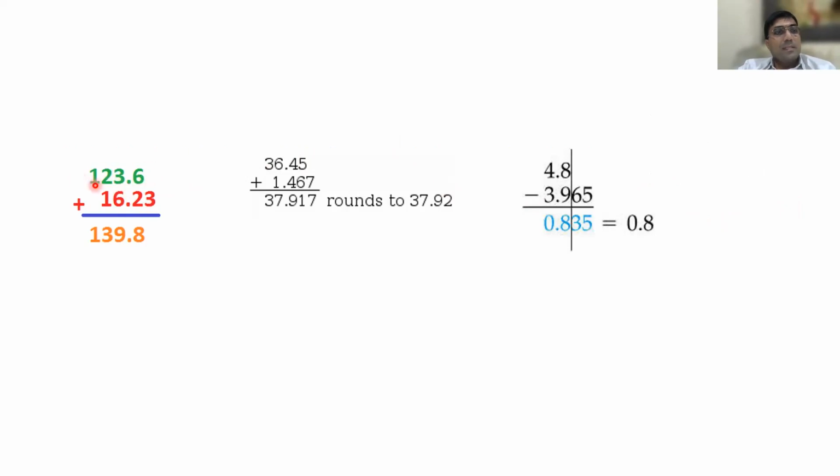Now, 123.6. How many digits are there here? 4, sir. And 16.23, how many digits are there? 4, sir. No issue. Happy with 4. Are you following? Yes, sir.